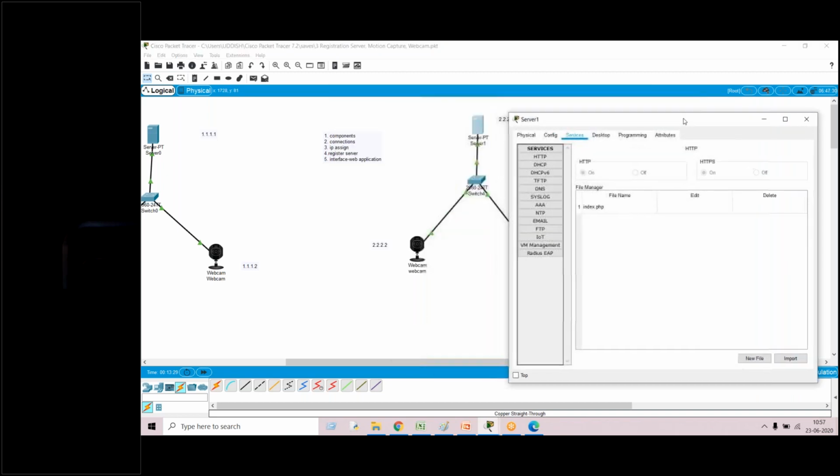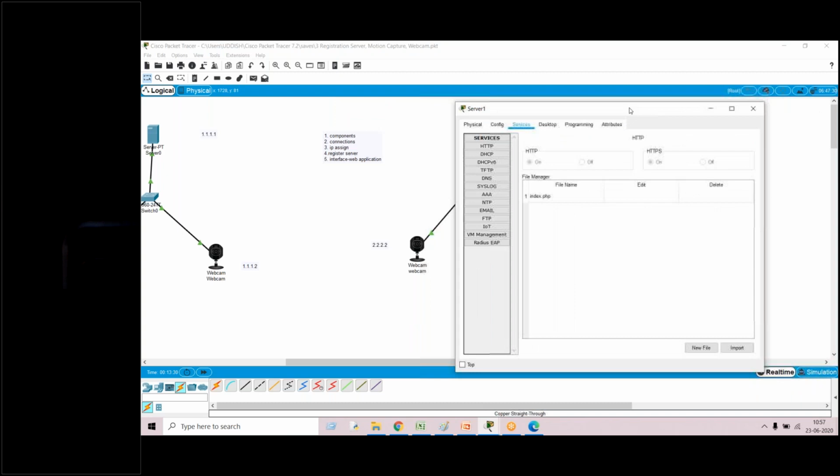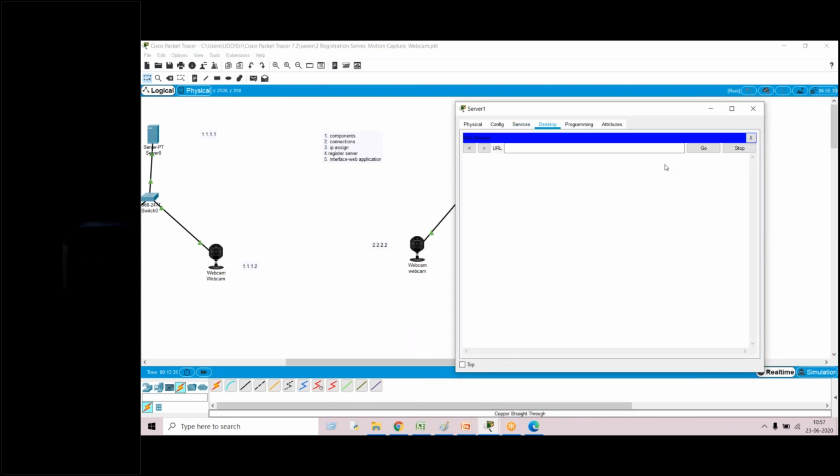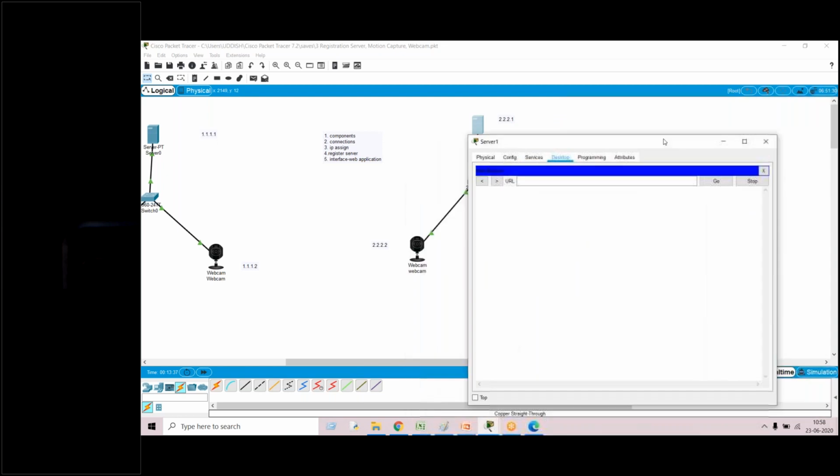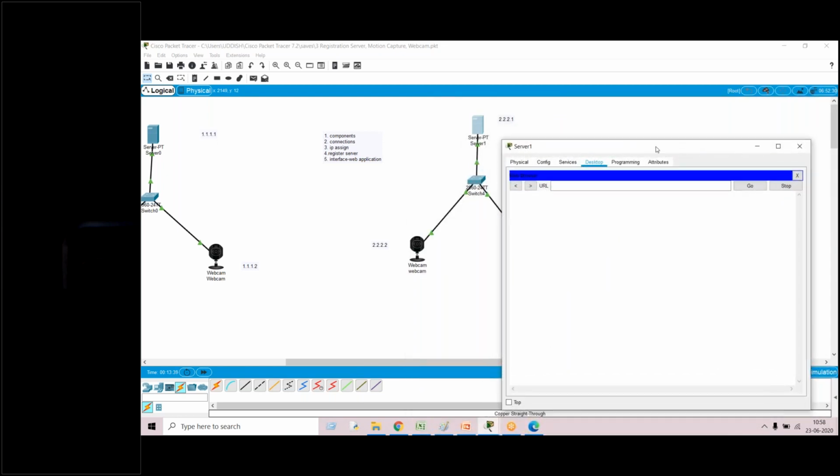In this interface, again go to server, go to desktop, this time go to web browser. Now you have to give the IP address of the server. So what is the IP address of the server? It is 2.2.2.1.